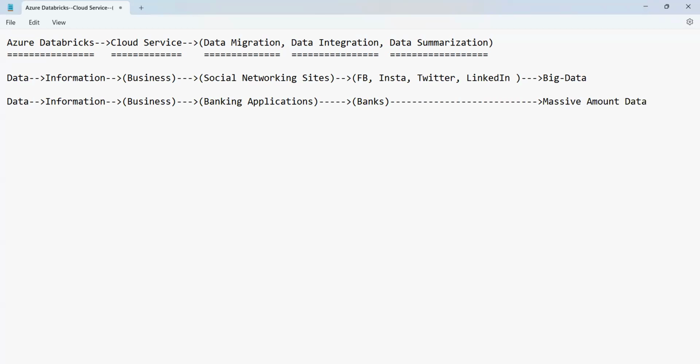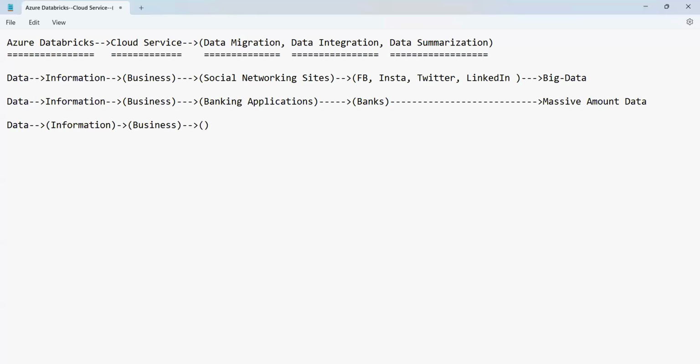Apart from this, what is the other source from where we can expect data?